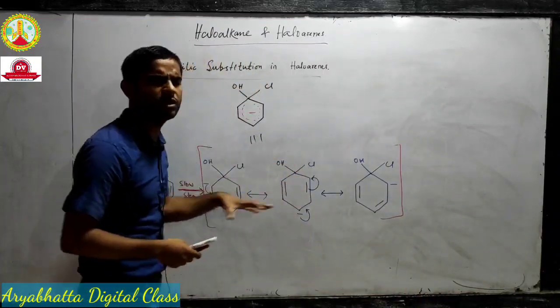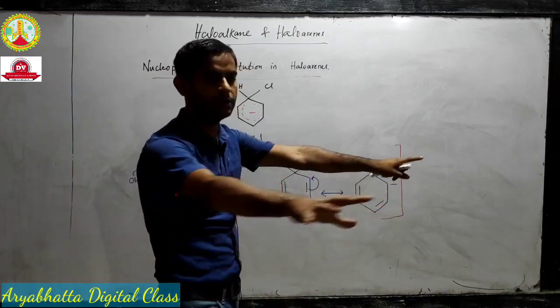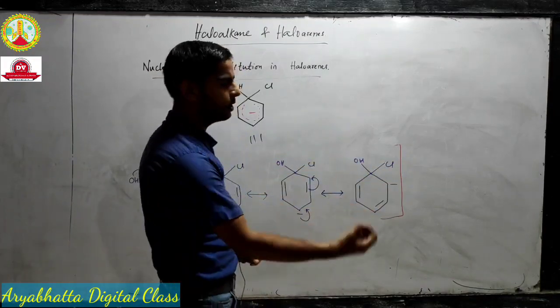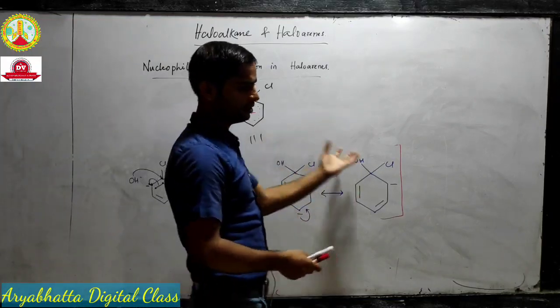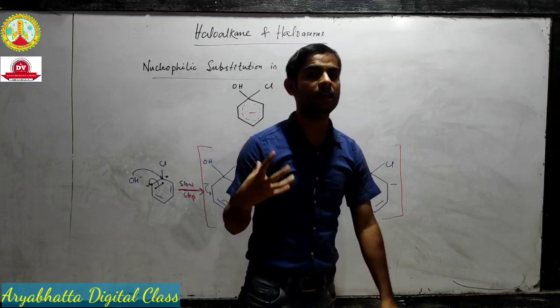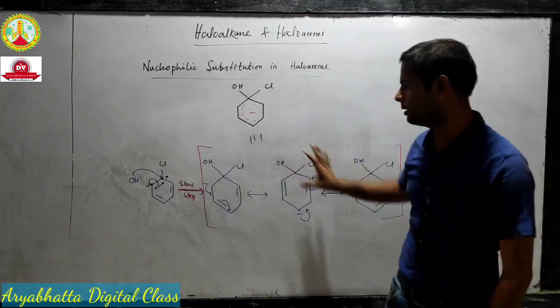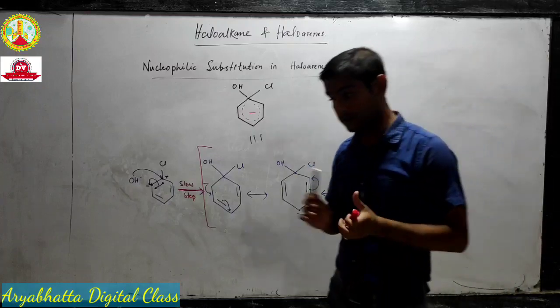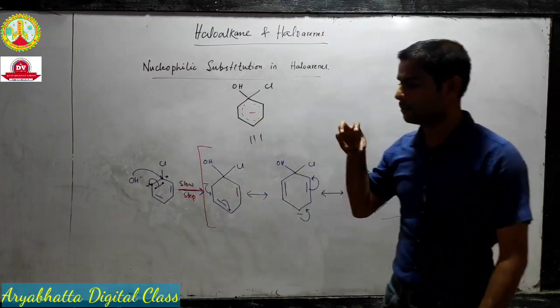The same kind of thing is happening here. Once you spread the electron, you give more space to the electrons, it will reduce its energy. So this is how resonance reduces its energy. And once the potential energy is reduced, it's stable.